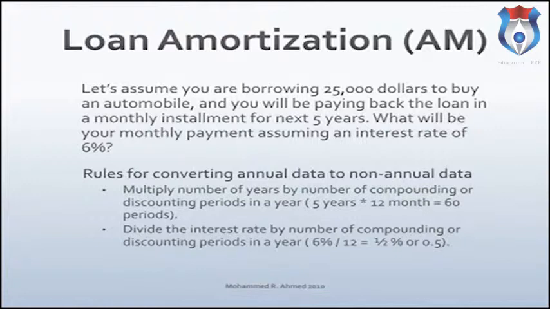Let's assume you're borrowing $25,000 to buy an automobile, and you will be paying back the loan in a monthly installment over a period of 5 years. The question here is, what will be your monthly payments assuming an interest rate of 6%? This analysis involves non-annual compounding.